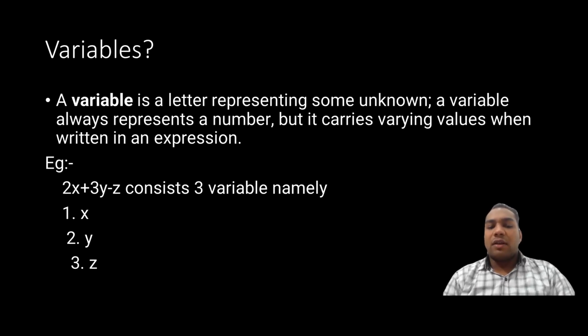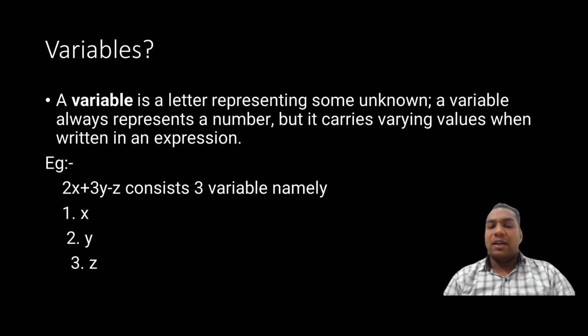If we put x equals 1, y equals 2, z equals 3, the result will be different. If we swap the values, x equals 2, y equals 1, z equals 3, then it will give another result. So any variable changes its value with the situation.